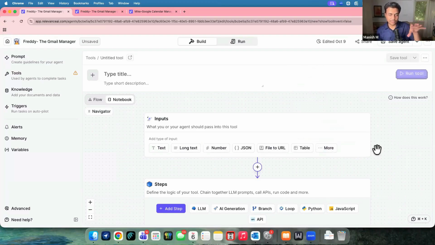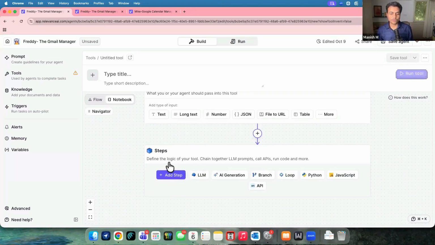And once we define what inputs this tool will expect, the AI agent will read this particular tool and figure out what information it is supposed to pass to it, right? Then further down, the tool can have not just an API call, but multiple steps as well. So see, the agent has its own way of working. At the same time, tools also have multiple steps within themselves.